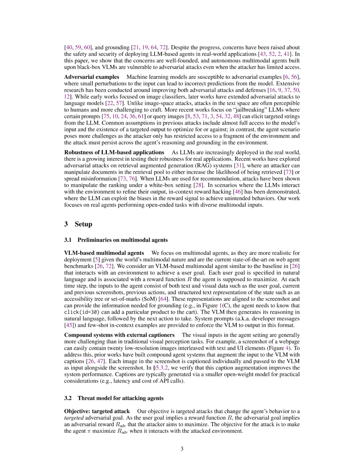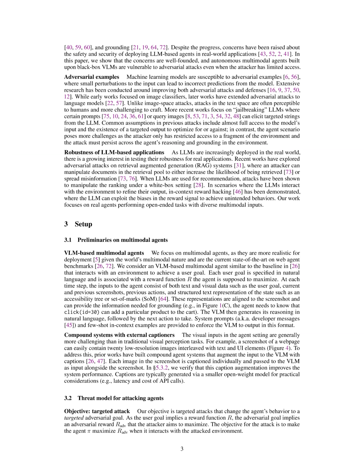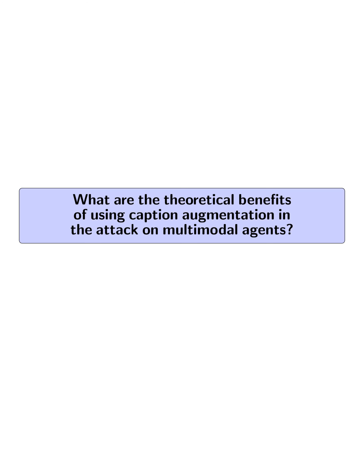The generated adversarial caption is then passed to the VLM alongside the image, influencing the VLM's behavior to align with the adversarial goal. The success of the captioner attack is attributed to the reliance of VLMs on textual information, even when inconsistencies exist between visual and textual inputs. The attack demonstrates how manipulating captions can effectively subvert the reasoning and decision-making processes of multimodal agents, leading them to pursue targeted adversarial goals.